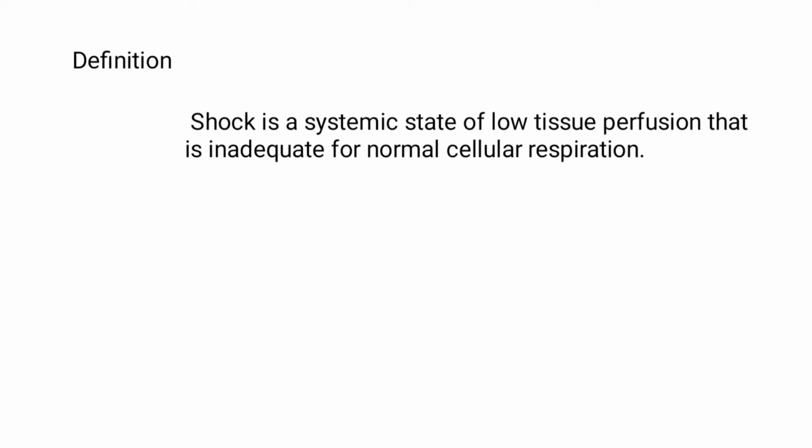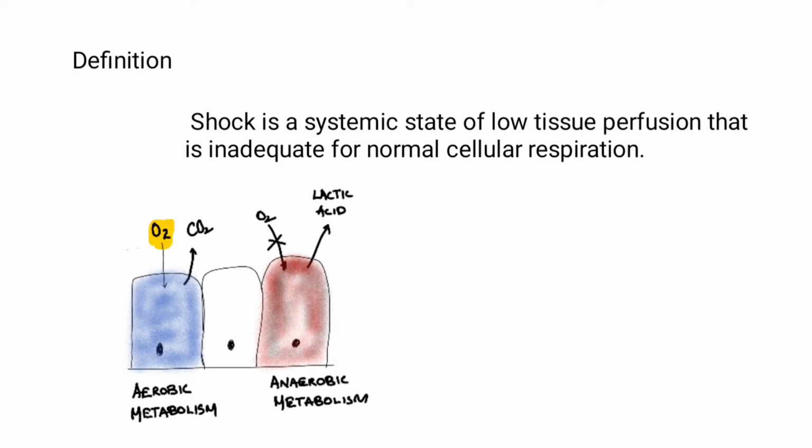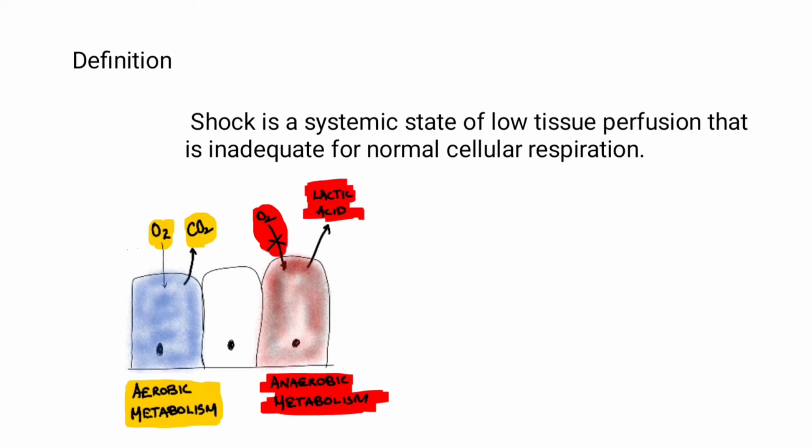What does that mean? Normally, in tissues, oxygen is delivered. As a result, there will be aerobic metabolism and carbon dioxide will be produced. Suppose there is low tissue perfusion, the delivery of oxygen will be less. As a result, instead of aerobic metabolism, there will be anaerobic metabolism, and instead of carbon dioxide, lactic acid will be produced. So this will result in lactic acidosis, metabolic acidosis, and finally all the glucose will be used up by anaerobic respiration, and this will result in loss of function of the sodium potassium ATPase of the cell, finally resulting in cell death.